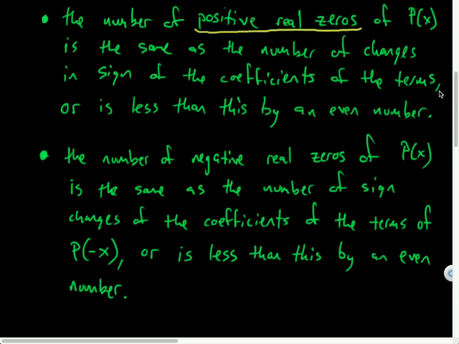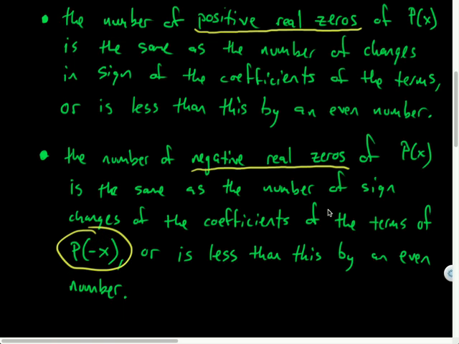Next fact, he says, the number of negative real zeros. What do I mean by negative real zeros? That is referring to, like, if it crosses at -1 or -7, -23. Those are negative real zeros. And he says that that's the same as the number of sign changes of the coefficients of the terms of p of negative x, not the original p of x, but p of negative x.